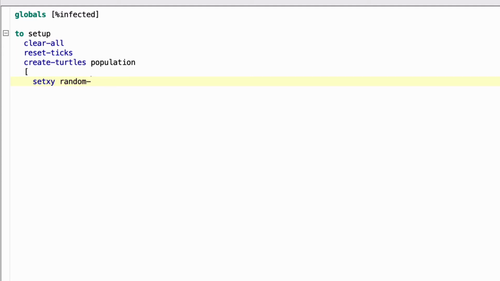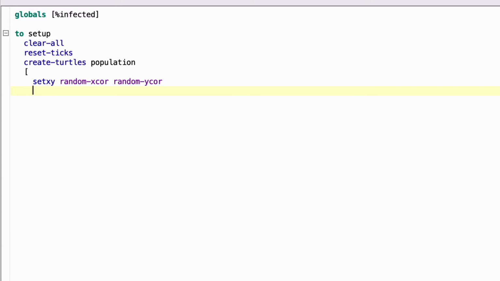So the X value will be set by random-xcor for X coordinate, and the Y value will be set by random-ycor. Again, check your spelling: random-xcor, all lowercase, the same with ycor.